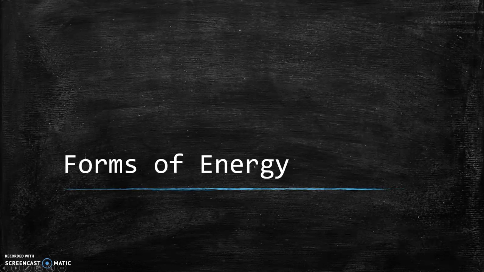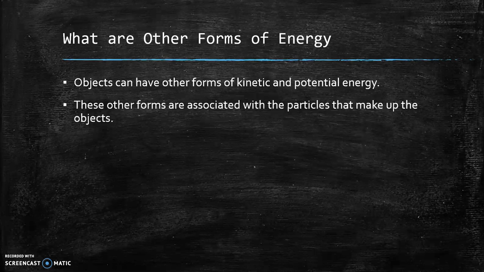Hi everyone, today I'm going to be talking to you about different forms of energy. So what are other forms of energy? Objects can have other forms of kinetic and potential energy. We've already talked about two types of potential energy, being gravitational potential energy and elastic potential energy, but there are more types. And these other forms are associated with the particles that make up the objects.